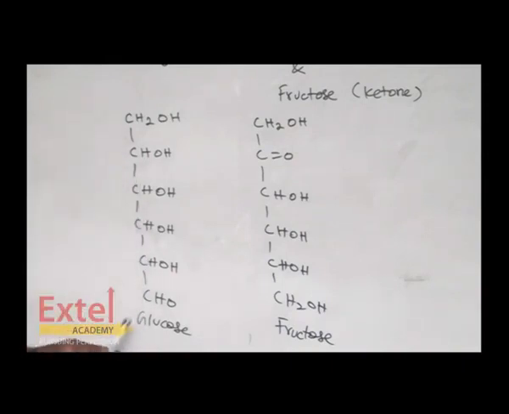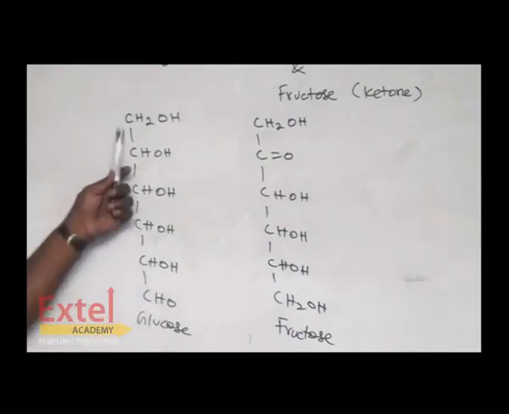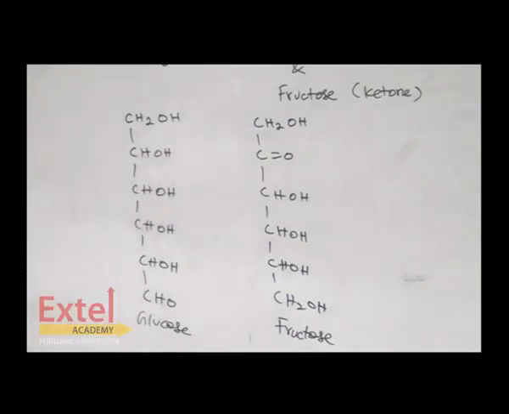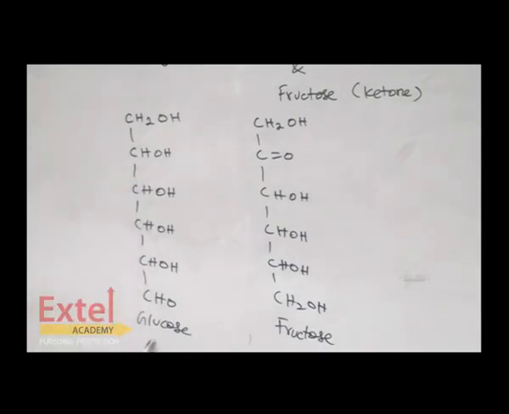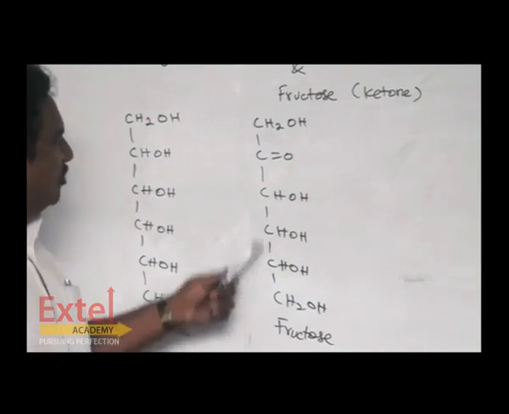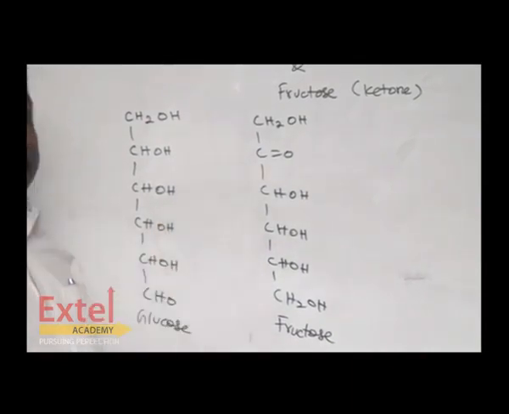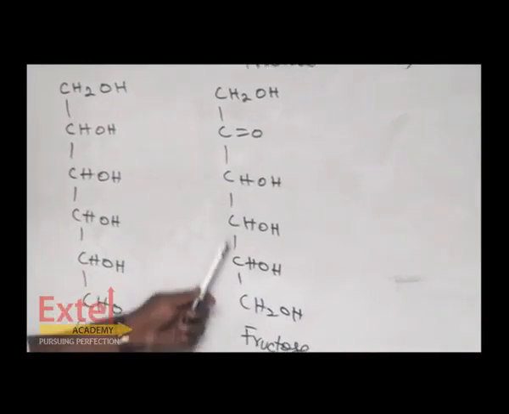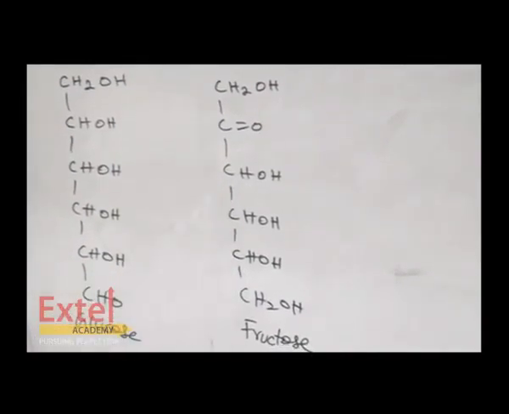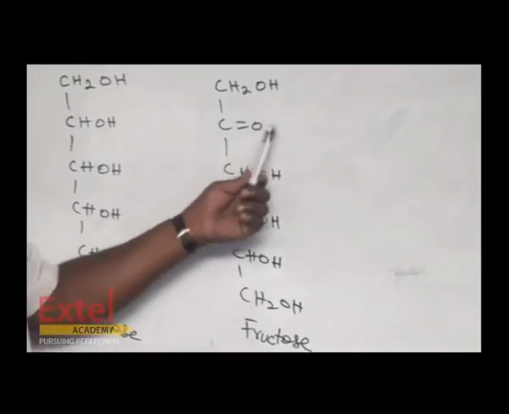Totally 6 carbons are there. In glucose you have one aldehyde, one primary alcohol and 4 secondary alcoholic groups. In the case of fructose, 2 primary alcoholic groups are there, CH2OH being called primary, and 3 secondary alcoholic groups and 1 keto group.